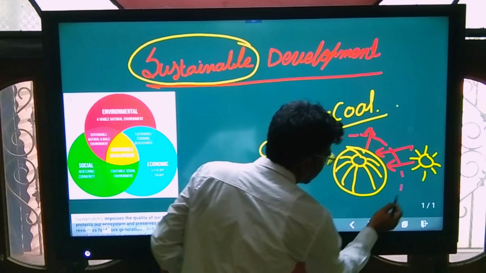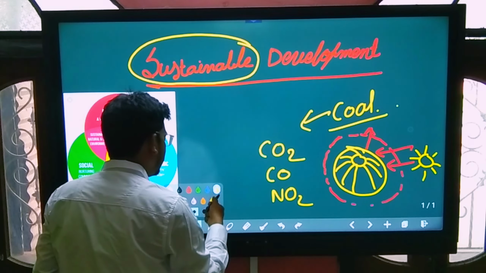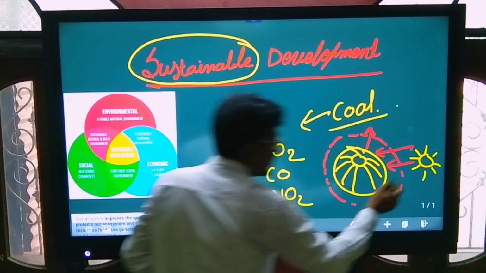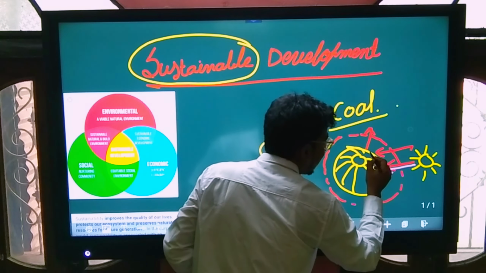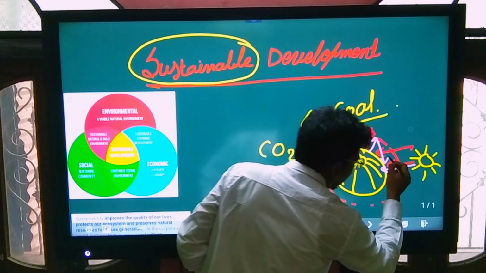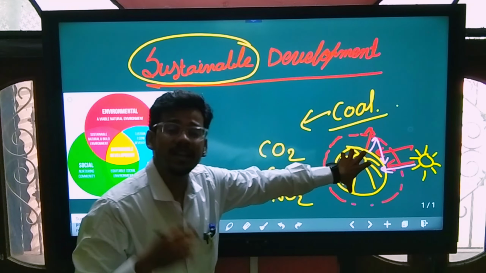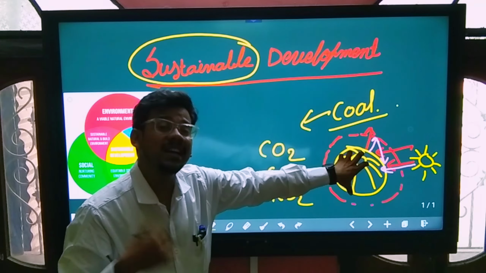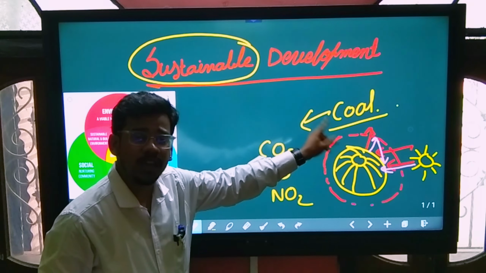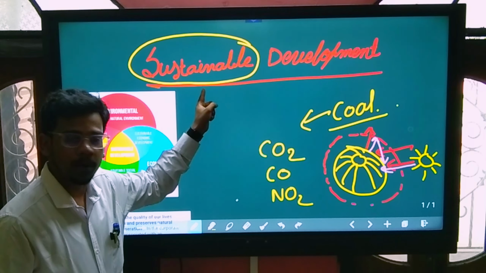Due to this layer, the sun radiation comes in, but it cannot go back to space. It comes again to the earth. So the average temperature of the earth is increasing day by day. That is why we need to use coal in a very minimal way, and why we need sustainable development.